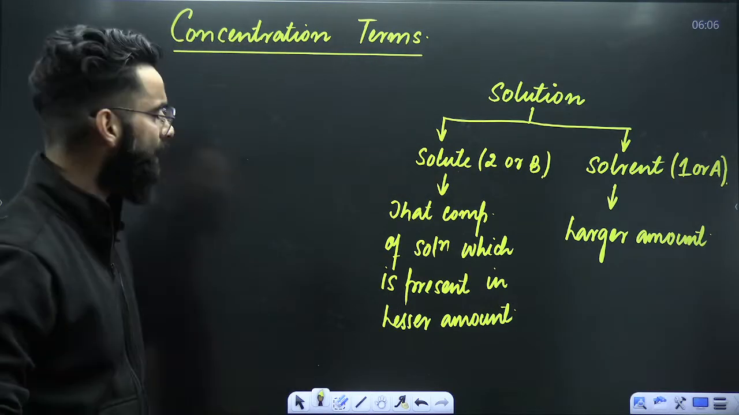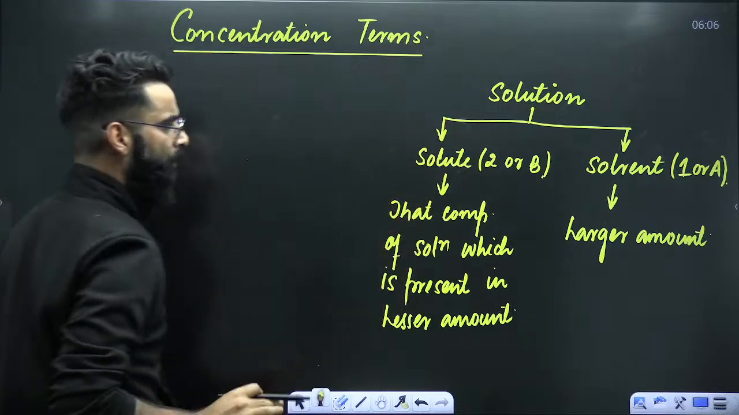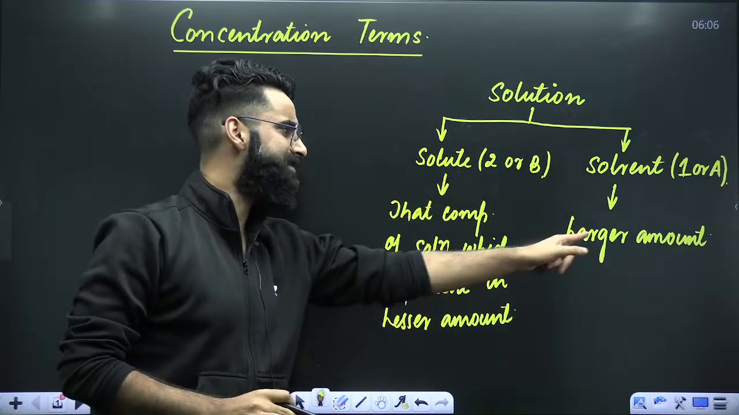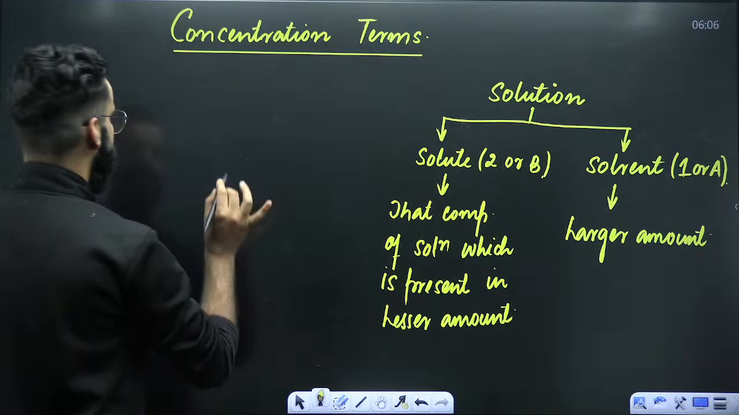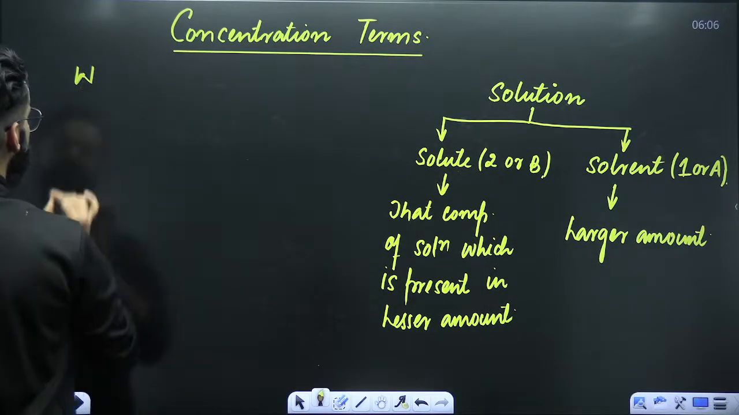Now guys, since I told you a solution is basically made up of two components, solute and solvent, solute is generally present in lesser amount and solvent is generally present in larger amount, right? Now have a look at a few more basic things. My dear students, I'm going to note a few terminologies here.